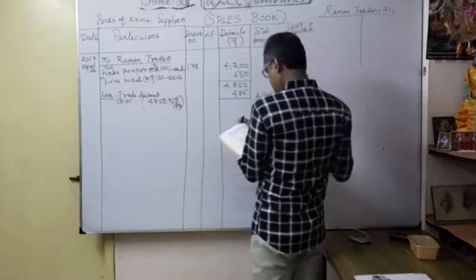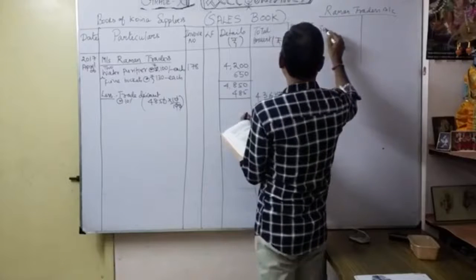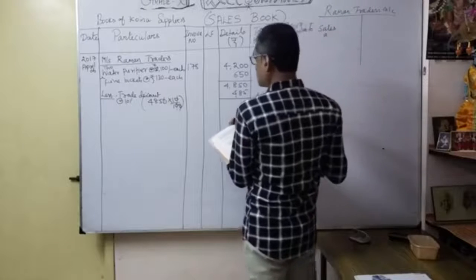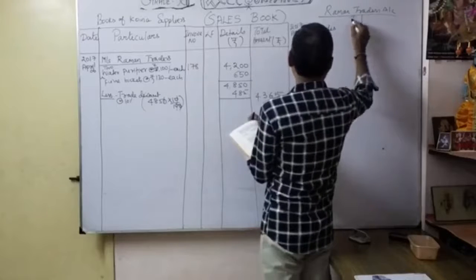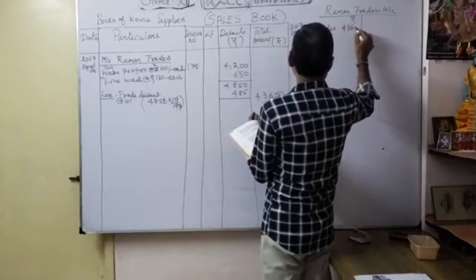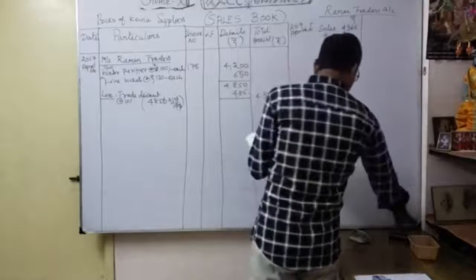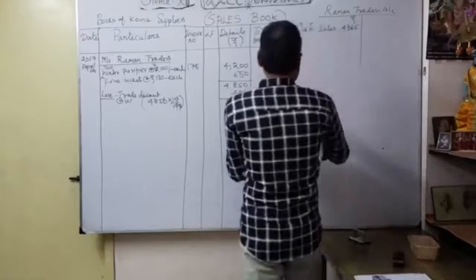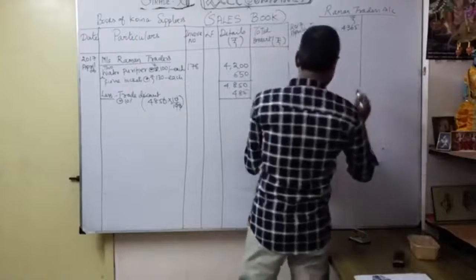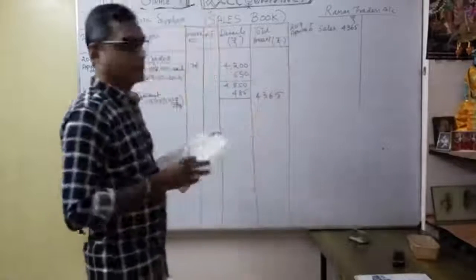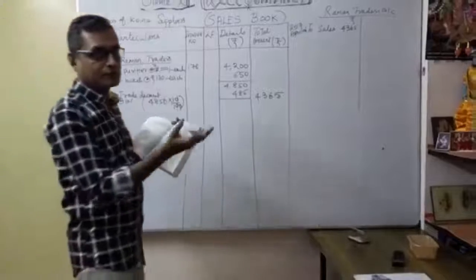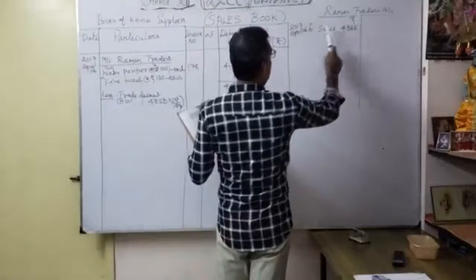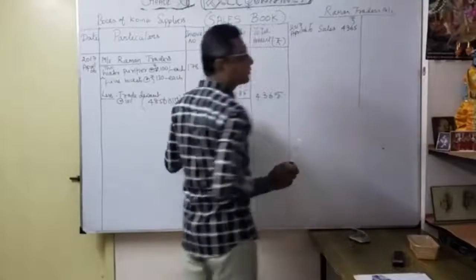To sales, how much? 4,365. So I am simultaneously opening the customer account also. When you take the notebook, utilize both sides; continuously you can open the customer account and pass it to the sales account, 4,365.